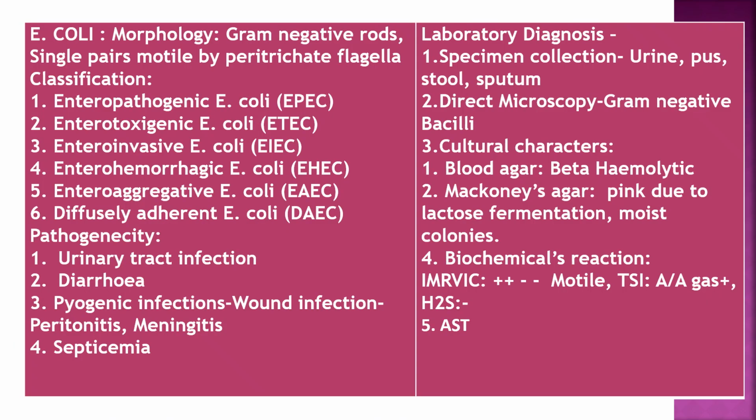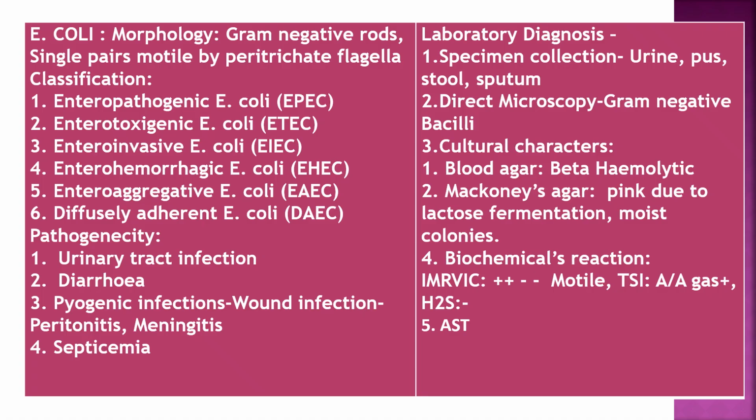To summarize, E. coli morphology: gram-negative rods, single peritrichate flagella, motile. Classification: enteropathogenic, enterotoxigenic, enteroinvasive, enterohemorrhagic, enteroaggregative, diffusely adherent E. coli. Pathogenicity: urinary tract infection, diarrhea, pyogenic infection, wound infection, peritonitis, meningitis, septicemia. Laboratory diagnosis: specimen collection according to the manifestation like urine, pus, stool, sputum, etc.